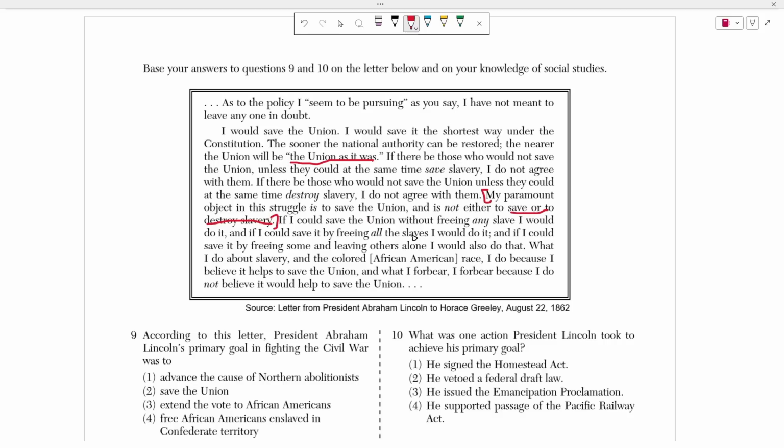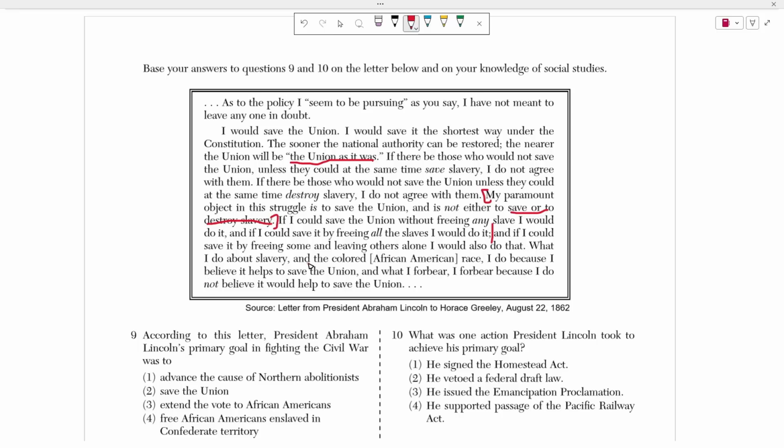If I could save the Union without freeing any slaves, I would do it. And if I could save it by freeing all the slaves, I would also do it. So again, this is further support here. Slavery to himself isn't as big of an issue as America falling apart. He wants the Union, which is America, to stick together, and he'll do that under any means. And if I could save it by freeing some and leaving others alone, I would do that as well.